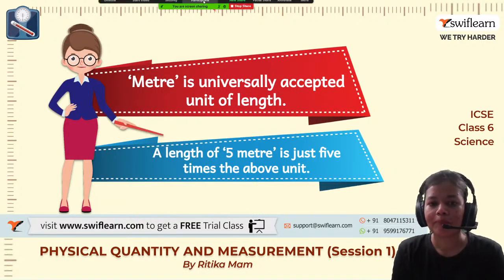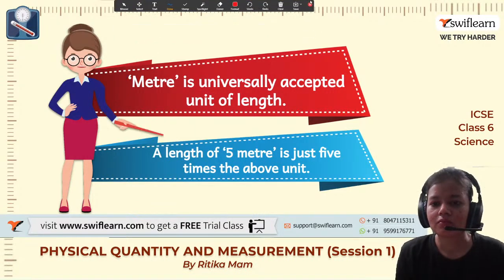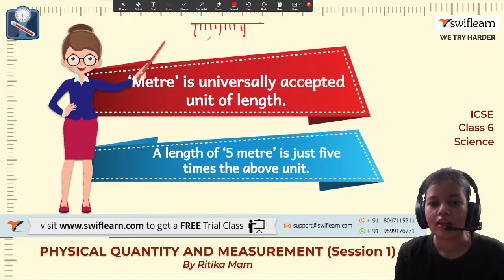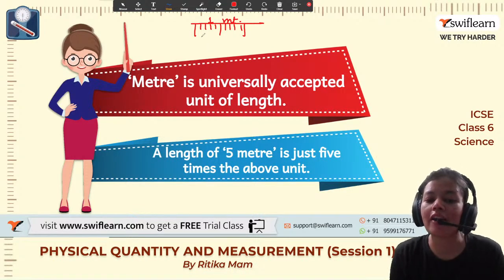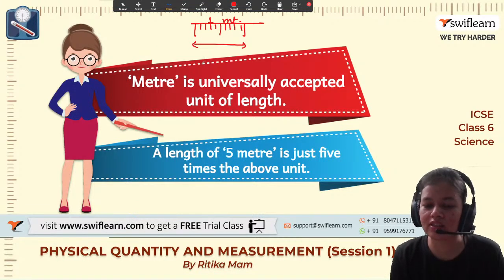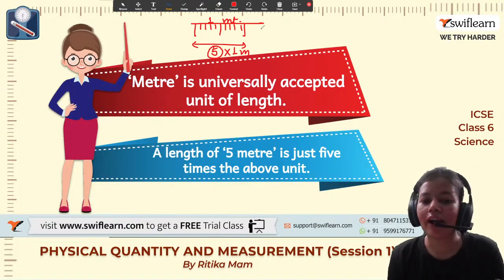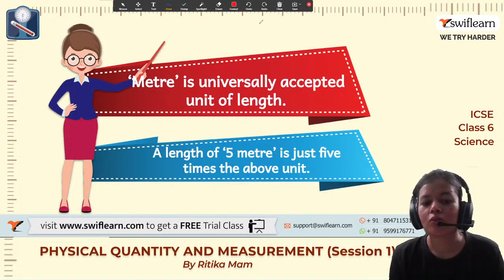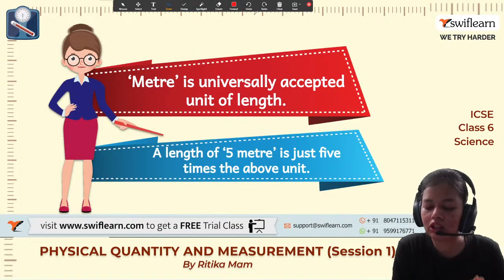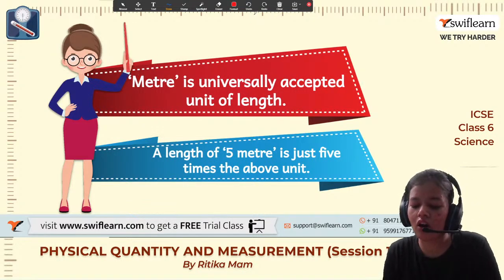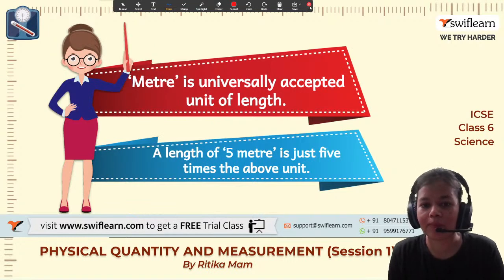So see over here, let's say this is 1 meter. Now I have to measure 5 meter. So 5 meter will be 5 times this particular length, yes or no? So this will be 5 into 1 meter, it will become 5 meter. So what we are doing is comparing an unknown quantity with a known quantity of the same kind.